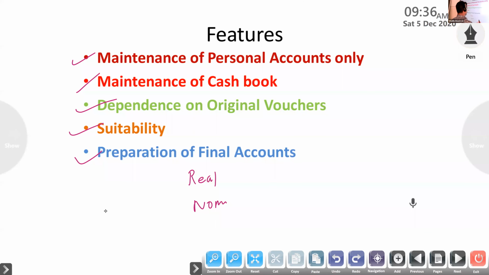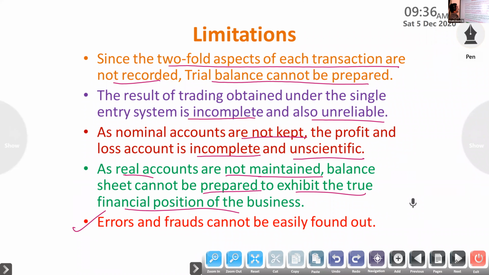Here, instead of a balance sheet, we are preparing a statement of affairs. On the basis of the missing figure, we will find out the capital. On the basis of original vouchers we will prepare the final accounts, but they are incomplete. Next, it is unscientific. Next, limitation: we can prepare trial balance, trading and profit and loss account and balance sheet. Errors and frauds cannot be easily found out.